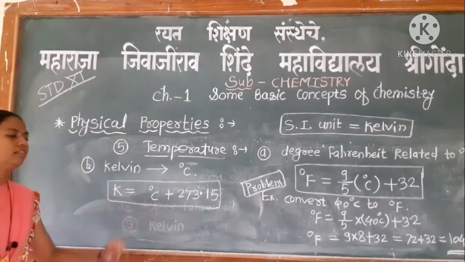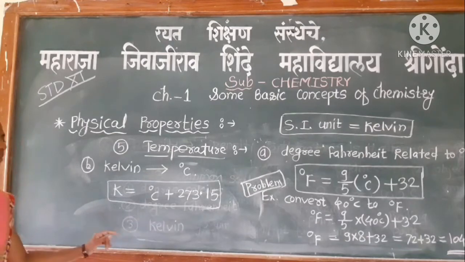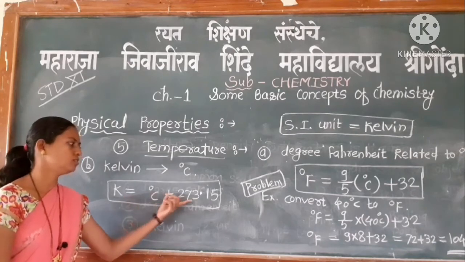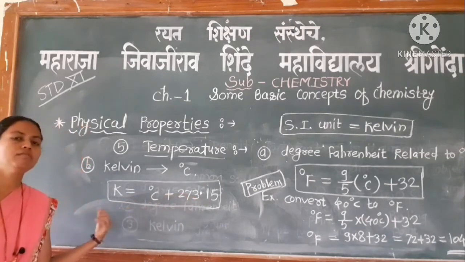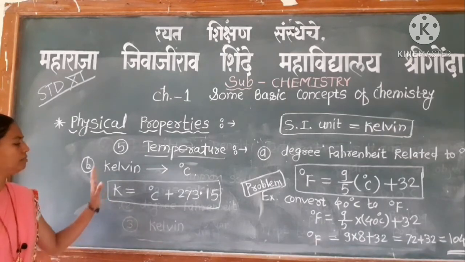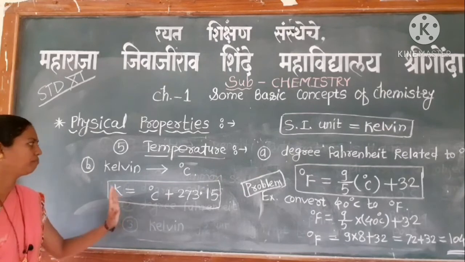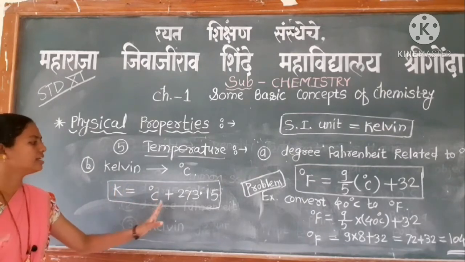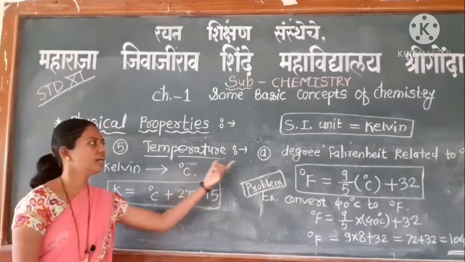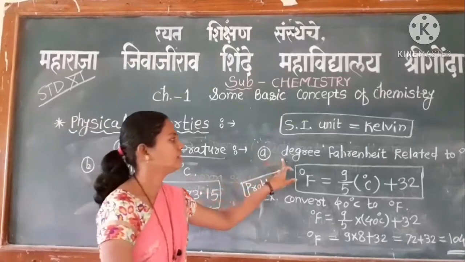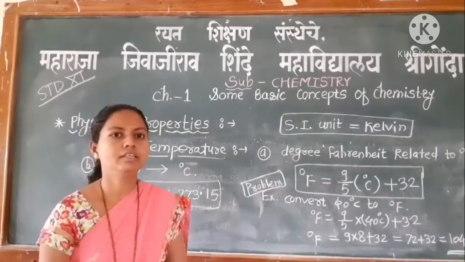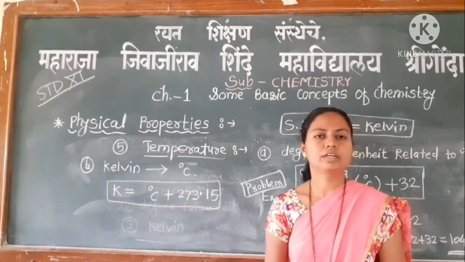If there is 30 degree Celsius, convert the 30 degree Celsius into Kelvin. Therefore, we have to substitute 30 degree Celsius plus 273.15, and we get the value in Kelvin. The problem may be asked also on this formula: Kelvin is equal to degree Celsius plus 273.15. These are the two relations: degree Fahrenheit is related to degree Celsius, and Kelvin is also related to degree Celsius. Okay, we will stop here.